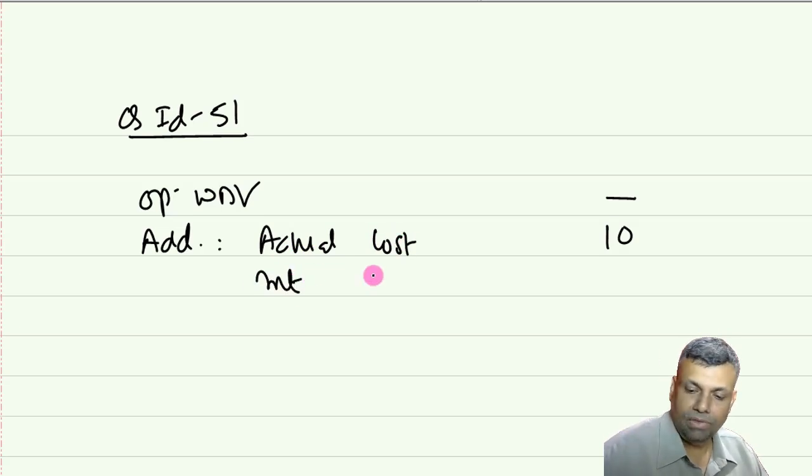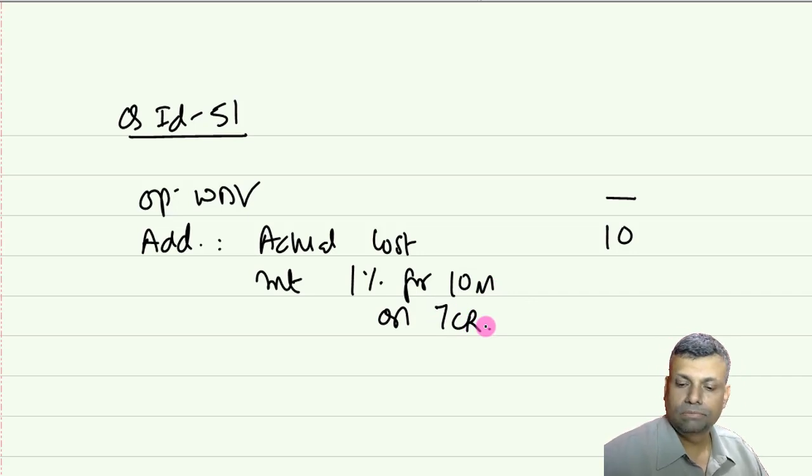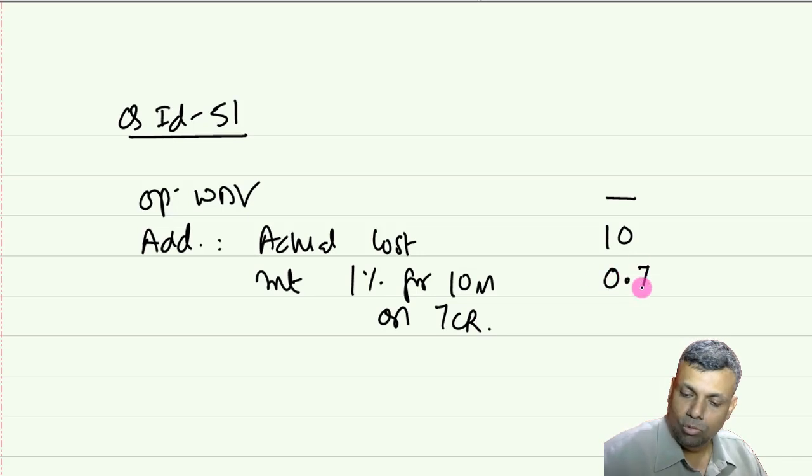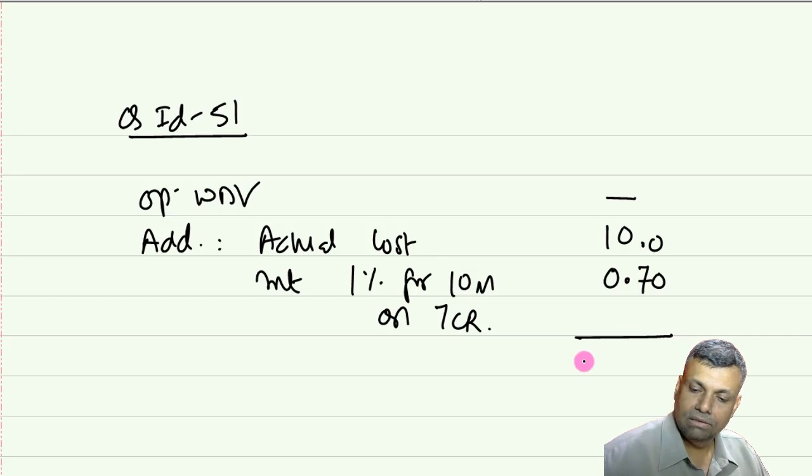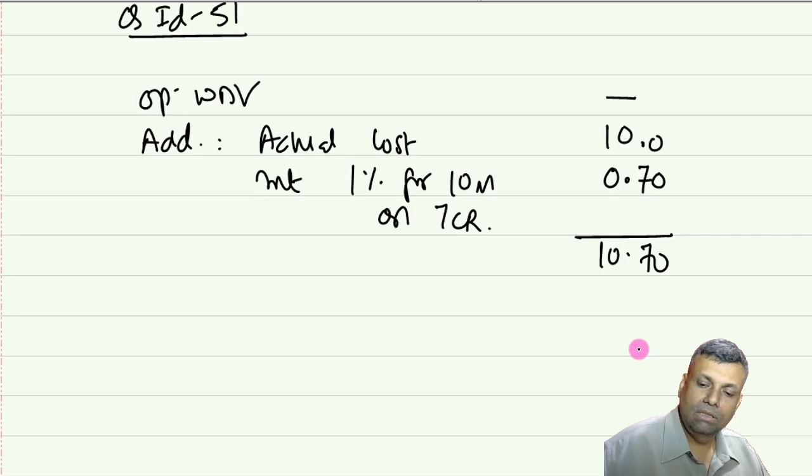Interest, okay, 1% for 10 months on 7 crores. 7 crores, 1% is basically 7 lakhs, and for 10 months that means it's going to be 70 lakhs. That means it is going to be 0.70 crores because these figures are in crores. So this much interest should be capitalized. Your cost is going to be 10.7. Nothing has been sold.